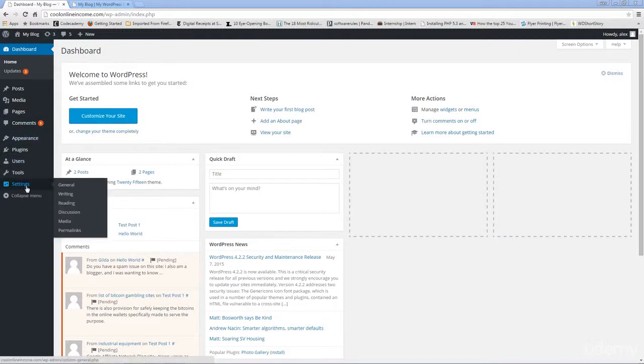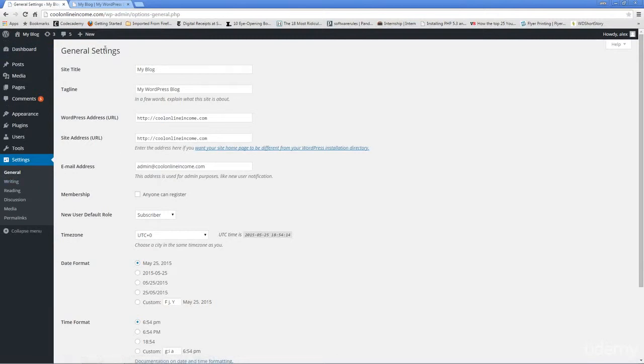I'm going to click on the Settings tab right here, and we have the general settings. As you can see, you can change your site's title if you wanted to. You can change the tagline. You can change the default email address that WordPress would use to normally send you notifications. You can tick this box right here to allow anyone to be able to register on your WordPress site if you wanted to.